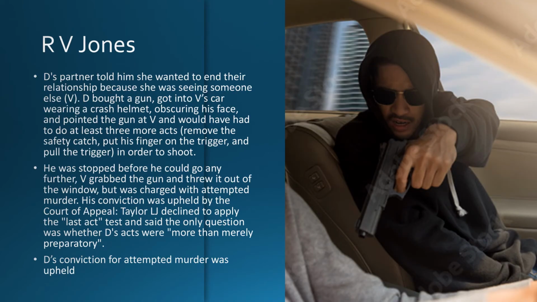Now in Jones, the defendant's partner told him she wanted to end the relationship because she was seeing somebody else. The defendant bought a gun, got into the victim's car wearing a crash helmet to obscure his face, and pointed the gun at the victim. Now he would have had to do at least 3 more acts: remove the safety catch, put his finger on the trigger and pull the trigger in order to shoot.